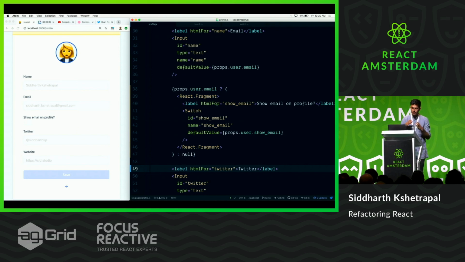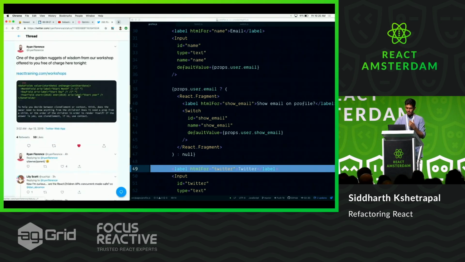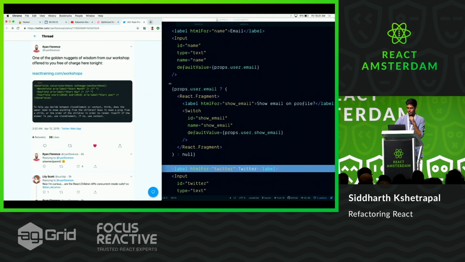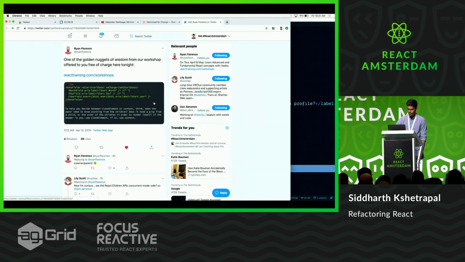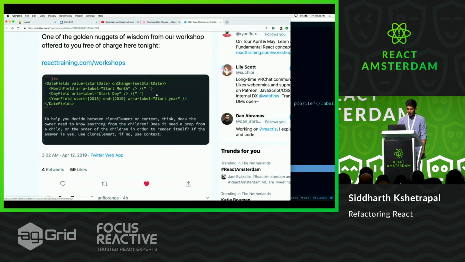So every time you see a cloneElement, you kind of have to ask yourself, do I need a cloneElement or do I need a context? I spent some time trying to explain it, but then Ryan Florence tweeted this in the morning and kind of did that for me, so I'm just going to say what he did, which is to help you decide between cloneElement or context, think, right? That's the first step, think. Does the parent of the component, which is a form, need to know anything about the children? In our case, we don't really control the children, right? Even though all of them are form elements, we don't really control the structure. So in that case, context makes a lot more sense.